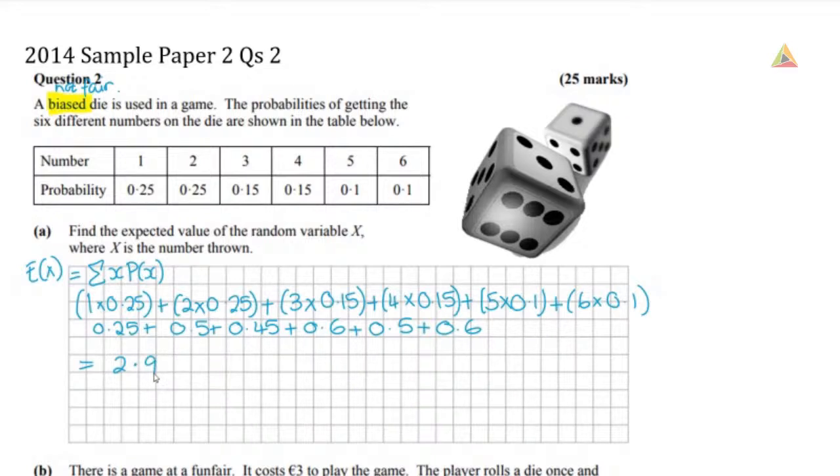2.9. So when we roll this die, because it's a biased die, we expect to get a value of 2.9. And again, we know that the outcomes on this die are 1, 2, 3, 4, 5, and 6. So we cannot get an outcome that is 2.9, but that is the average value or the expected value when we roll this biased die.